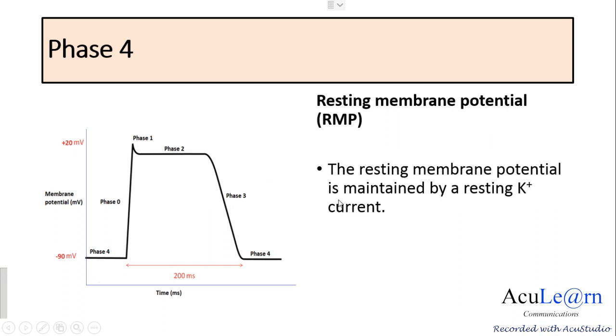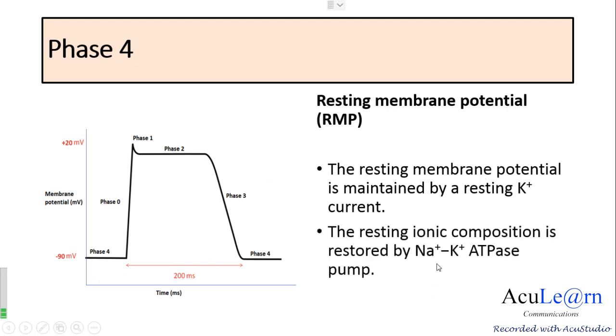But there were changes in the ionic composition, that is, during phase 0 there is sodium influx and during phase 3 there is potassium efflux. So the ionic composition of the ECF and the ICF were changed, which is restored by the sodium potassium ATPase pump. These are the changes seen during phase 4.